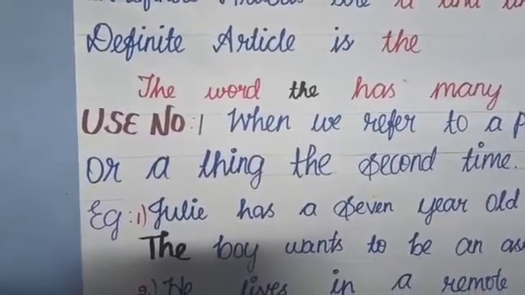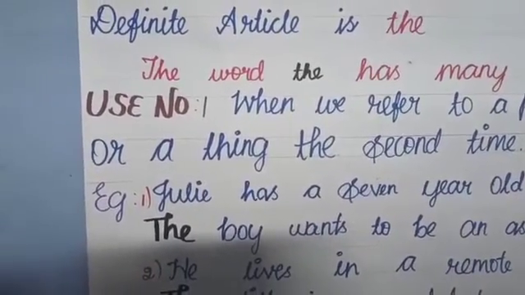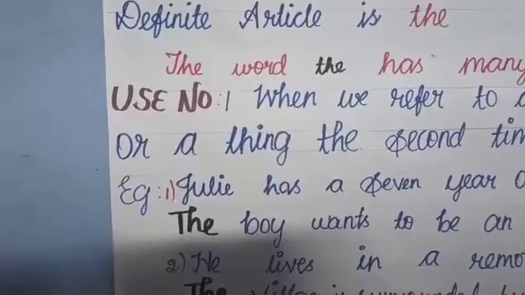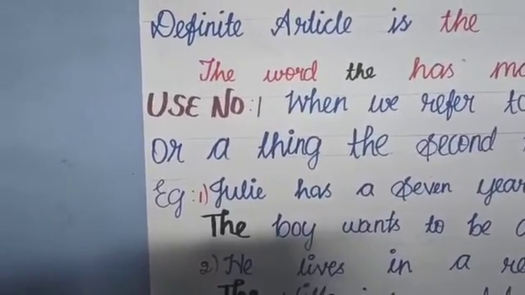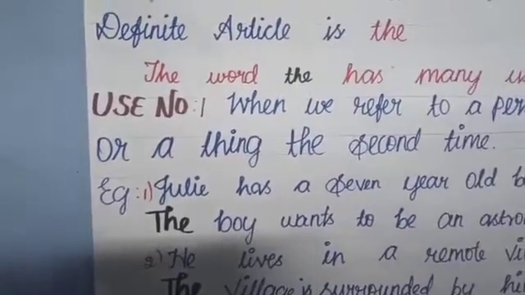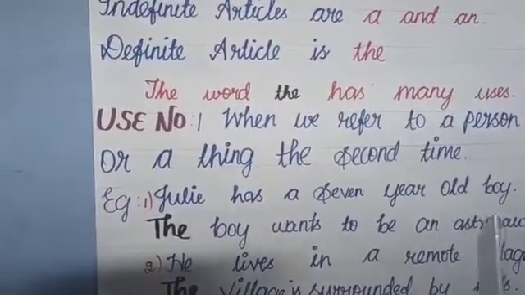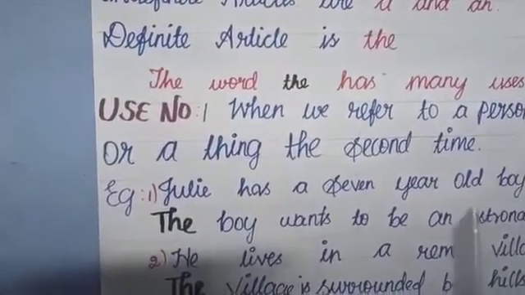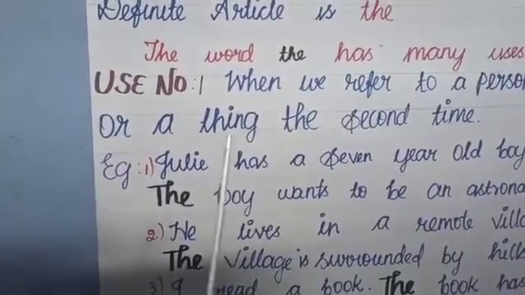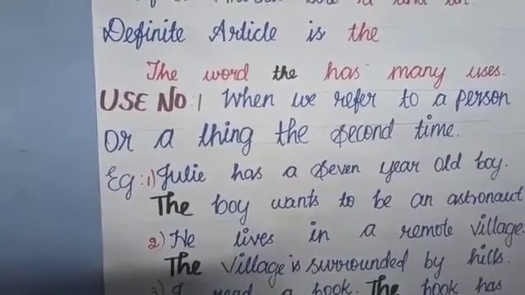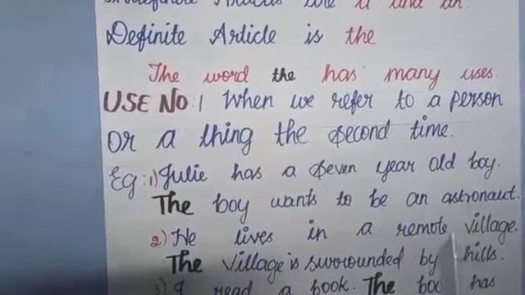Where do we use the? What does it mean and its usage? The word the has many uses. Let's see them one by one. Use number 1. When we refer to a person or a thing the second time, we'll have to use the. Here are some examples. Julie has a 7-year-old boy. The boy wants to be an astronaut.